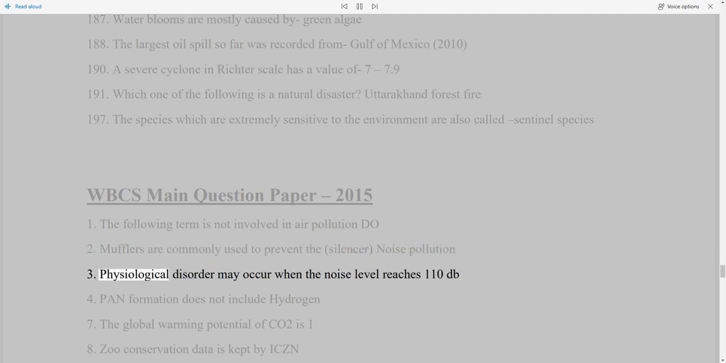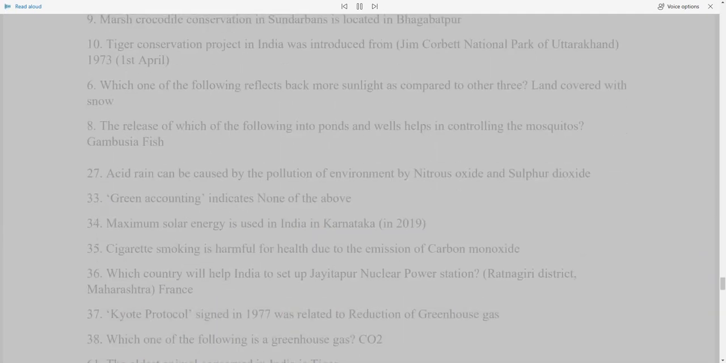3. Physiological disorder may occur when the noise level reaches 110 dB. 4. PAN formation does not include hydrogen. 7. The global warming potential of CO2 is 1.8. Zoo conservation data is kept by ICZN. 9. Marsh crocodile conservation in Sundarbans is located in Bhagabatpur. 10. Tiger conservation project in India was introduced from Jim Corbett National Park of Uttarakhand, 1973, the 1st of April.